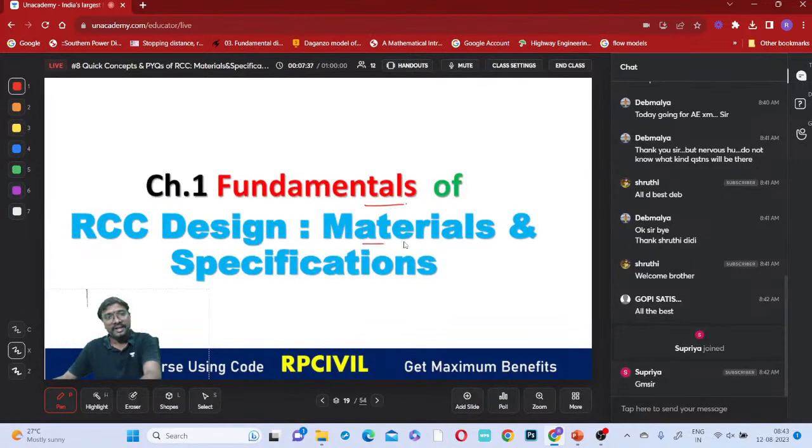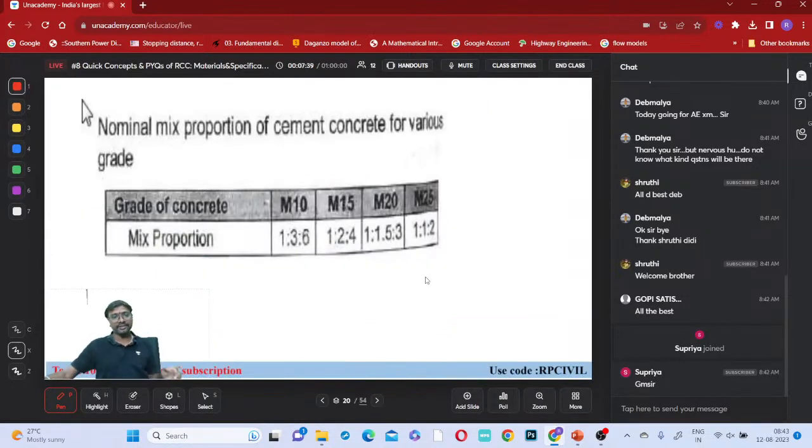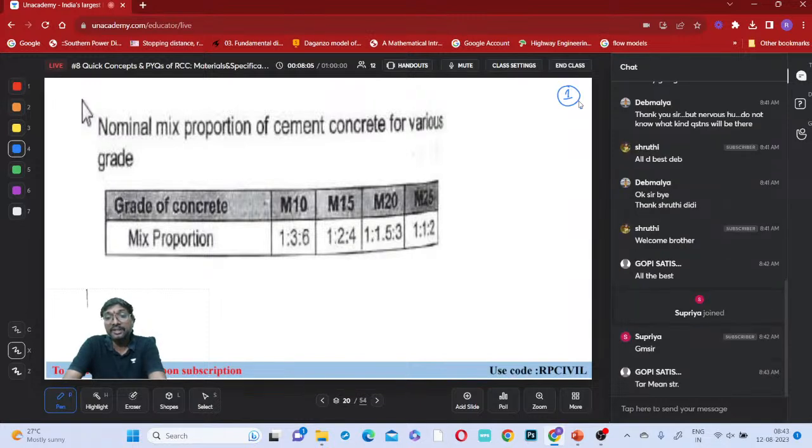Now coming to this, yesterday what we have seen, if you remember all of you, is the design mix of concrete. Whenever you go for the design mix of concrete, what must our target be? Must our target be the characteristic strength, or the mean strength? Our target must be the mean strength.